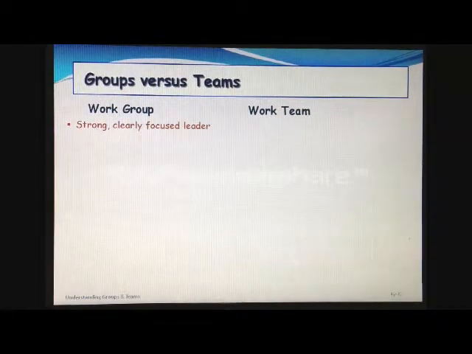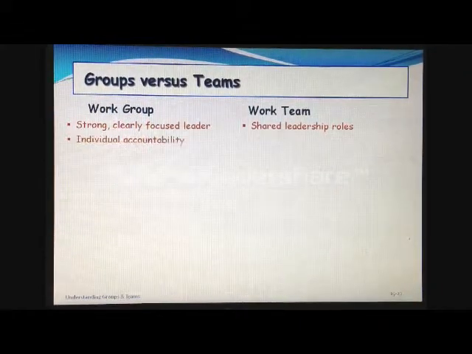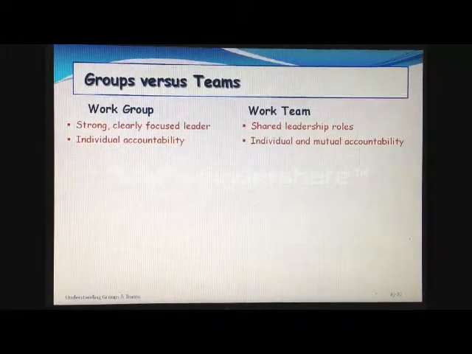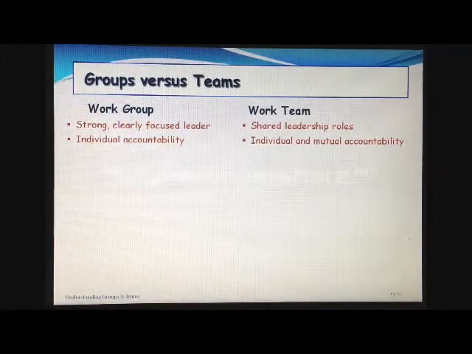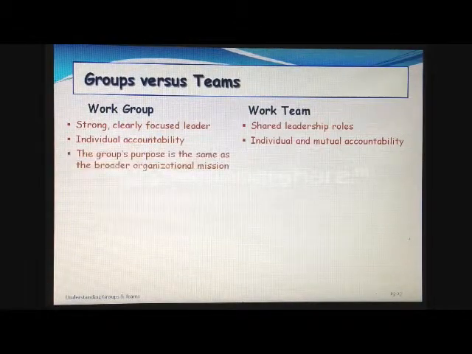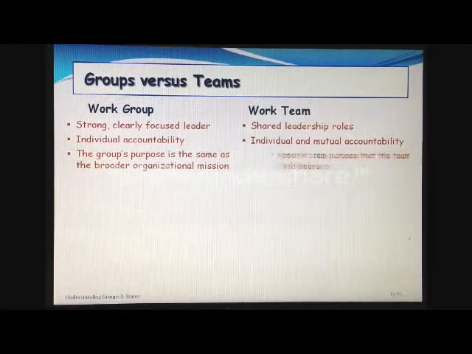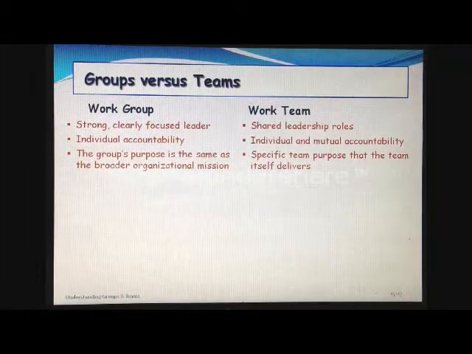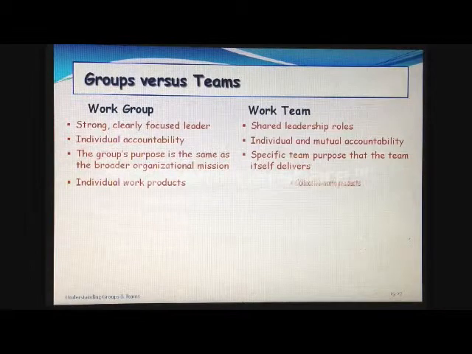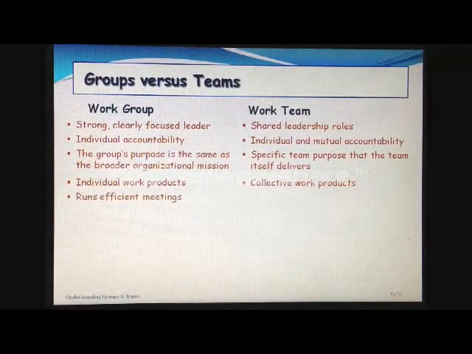In a work group, one leader is clearly in charge, while in team, leadership role is shared. In a work group, member is accountable only to self, while in a work team, member is accountable to self and to the team. Work group's purpose is same as broader organizational purpose, while work team creates specific purpose. In work group, work is done individually, while in work team, work is done collectively.